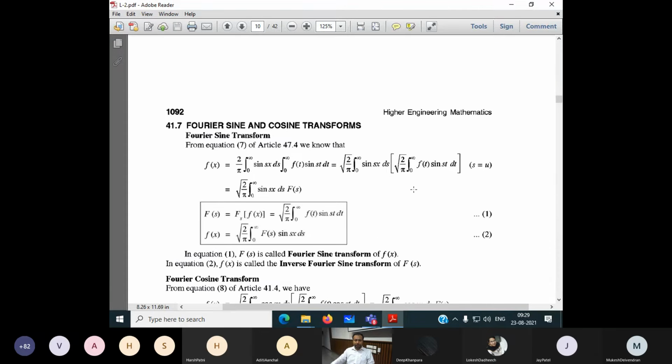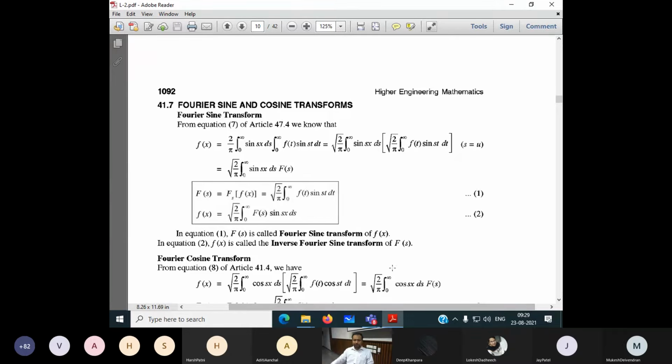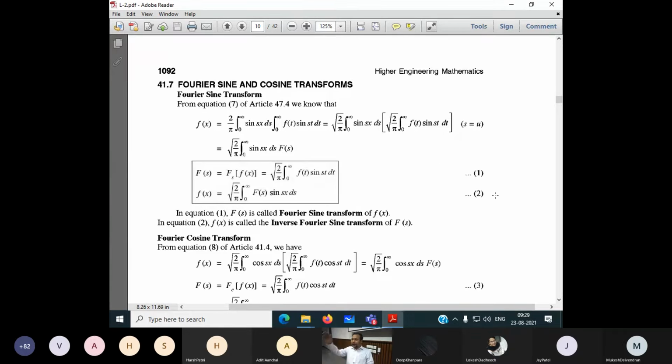Now come up here. Fourier sine and cosine transform. If we look at the integral transforms, I had noted down the sine Fourier transform and cosine Fourier transform also in the list of integral transforms. So in our syllabus we have mainly the Fourier transform in general, second, sine Fourier transform, third, cosine Fourier transform. Now we don't want to derive all these things. You just have to note down here.